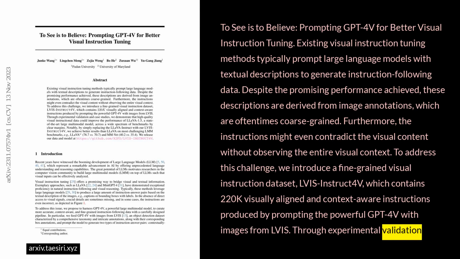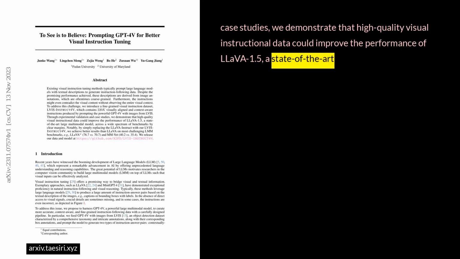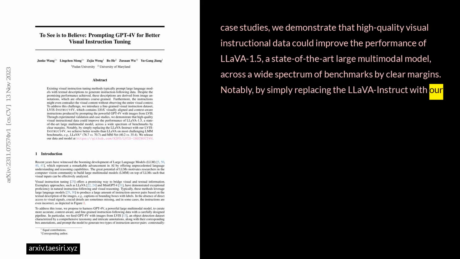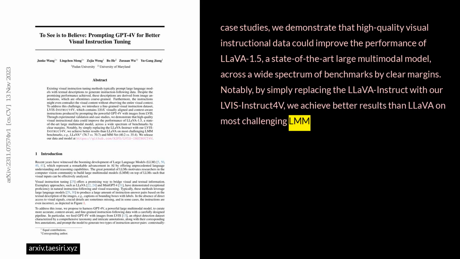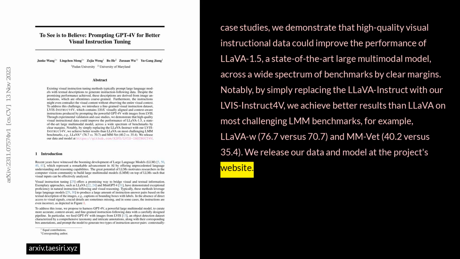Through experimental validation and case studies, we demonstrate that high-quality visual instructional data could improve the performance of LLaVA 1.5, a state-of-the-art large multimodal model, across a wide spectrum of benchmarks by clear margins. Notably, by simply replacing the LLaVA-Instruct with our LLaVA-Instruct-4V, we achieve better results than LLaVA on most challenging LMM benchmarks. For example, LLaVA-W 76.7 versus 70.7, and MM-Vet 40.2 versus 35.4. We release our data and model at the project's website.